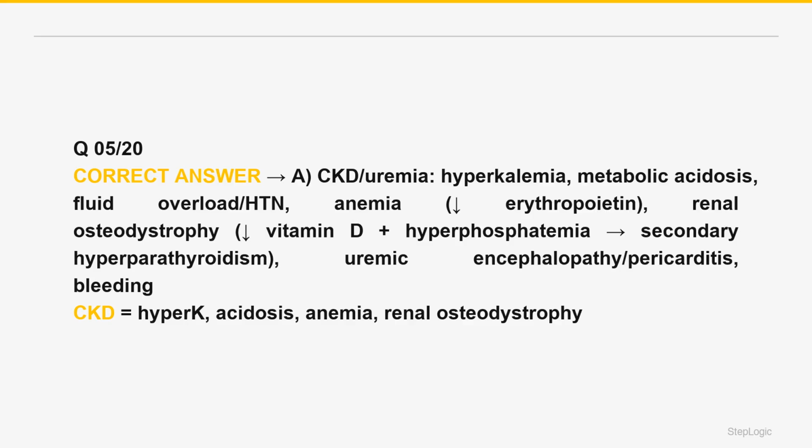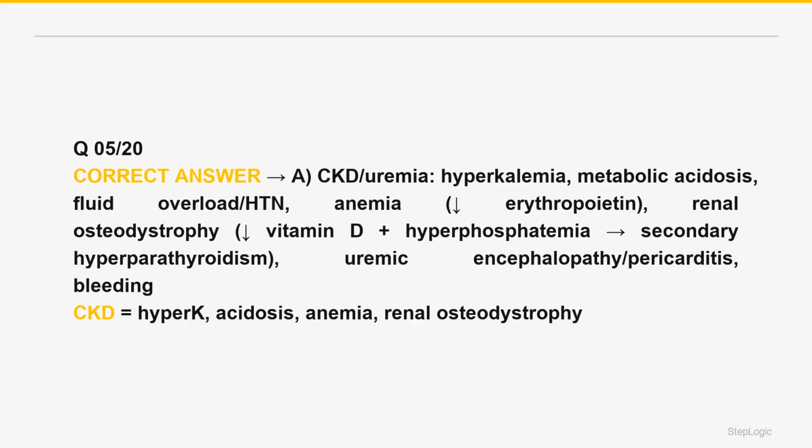The hormonal or synthetic failures are equally high yield. Anemia develops because the kidney makes less erythropoietin, normocytic anemia, treated with EPO. Renal osteodystrophy, CKD mineral bone disease, arises because the kidney fails to activate vitamin D. Low 1,25 vitamin D leads to low gut calcium absorption, leads to hypocalcemia, and fails to excrete phosphate, hyperphosphatemia, which also binds calcium.